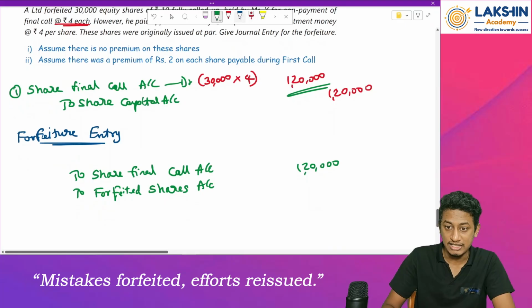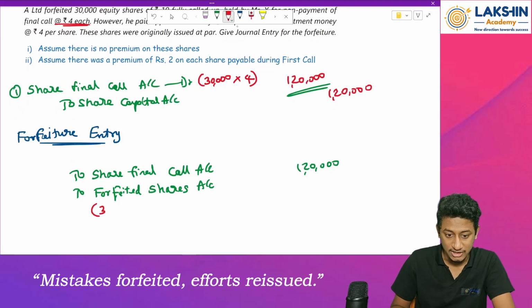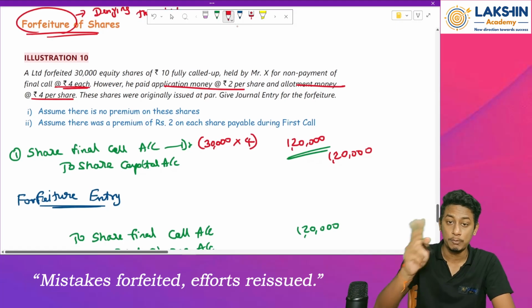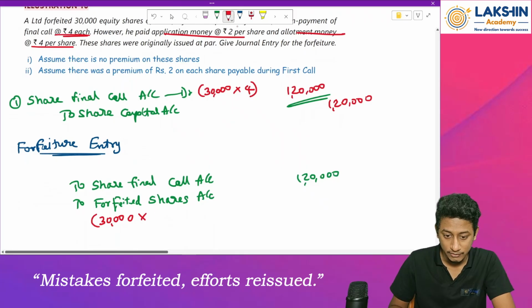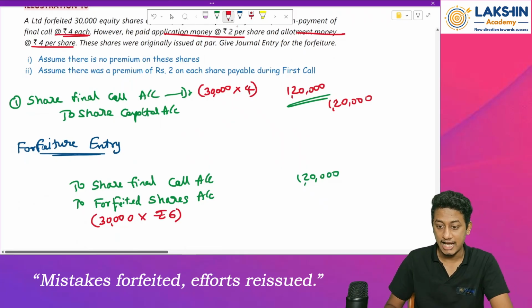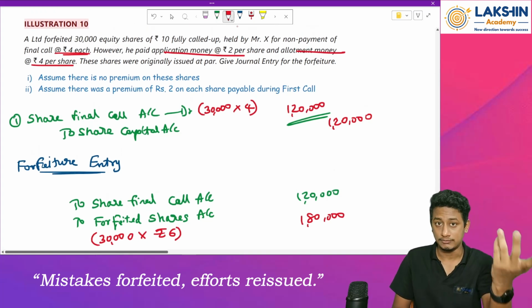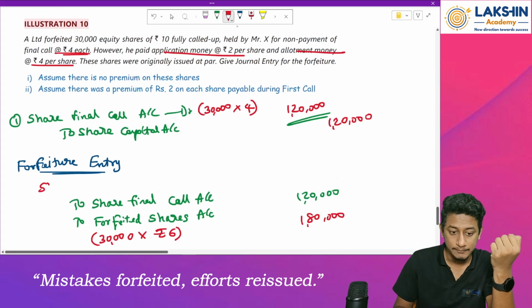So now how much is received from this person? For 30,000 shares, application money is 2 per share, then allotment money is 4 per share. So how much is received? 2 plus 4, 6 rupees is received. So into rupees 6, that would be 1,80,000 rupees. Okay. Now, what will be debited? Debit will be